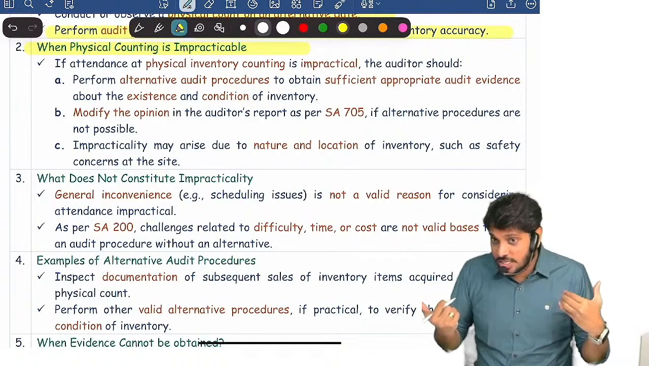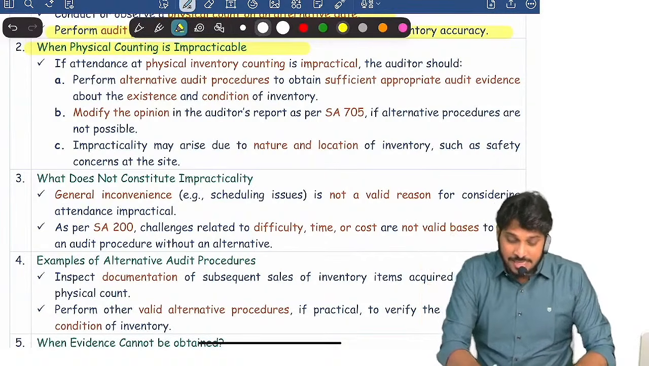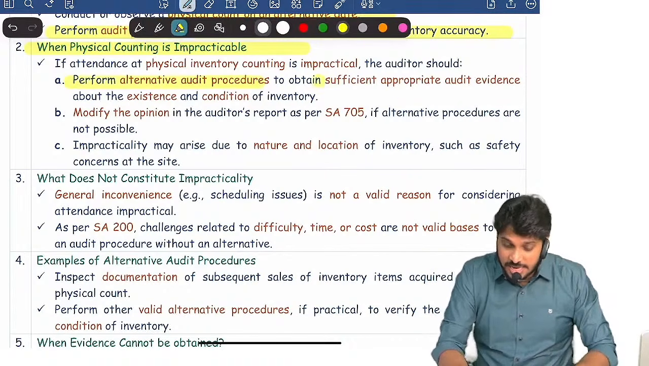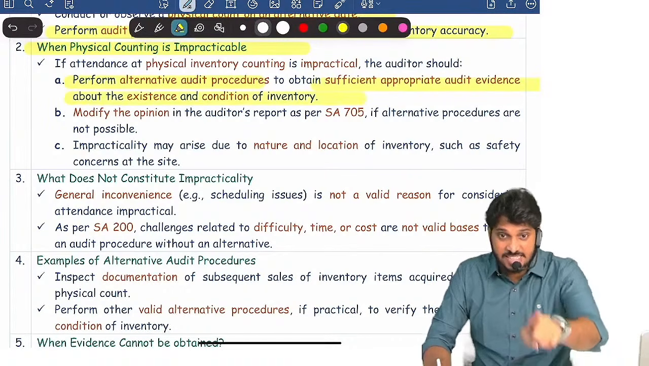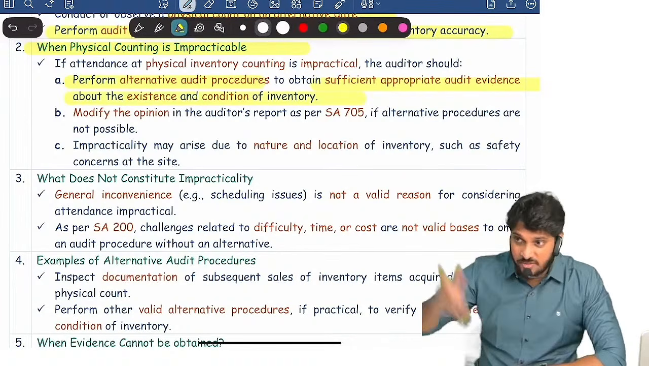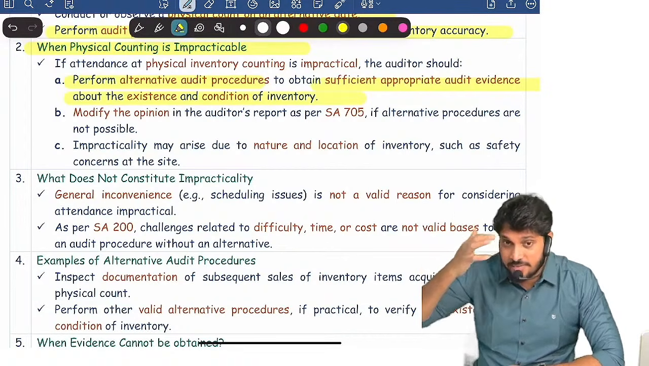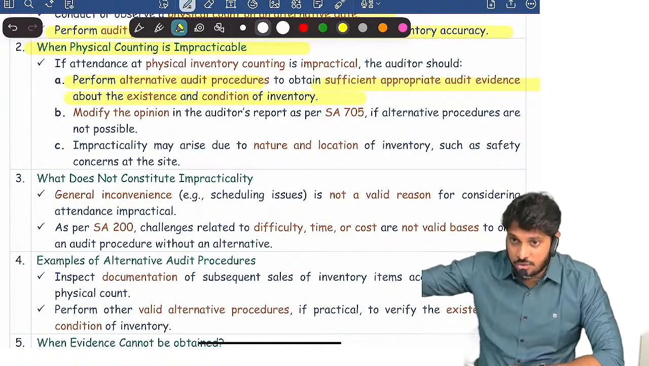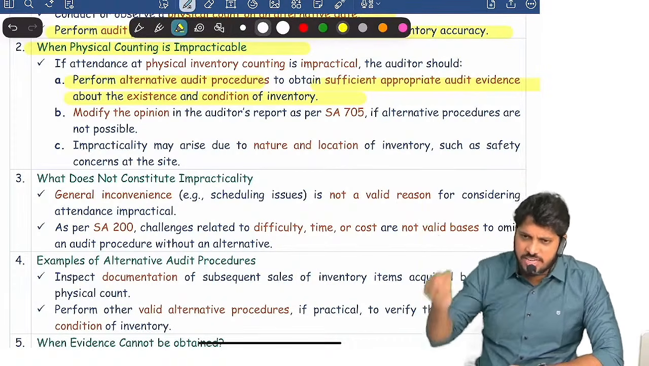It is not in the auditor's control. It is completely impractical. Then try to perform alternative procedures and obtain sufficient appropriate evidence regarding existence and condition of inventory. You can't leave it just because you are unable to attend the physical inventory count. You can't leave it. Yes or no? Perform alternative procedures and try to get evidence on existence of the inventory.